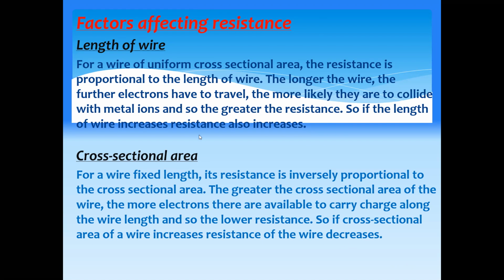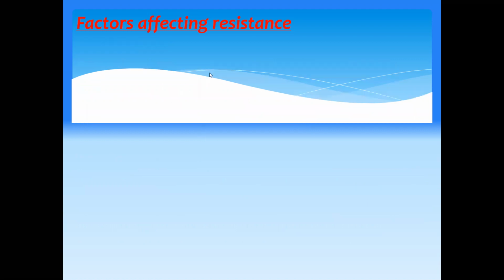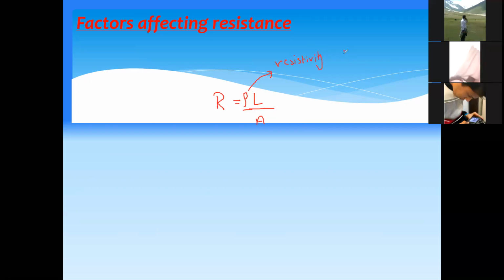So the formula which you can use to relate resistance, length and area: resistance is equal to rho times length divided by area. R equals rho L by A. What is this rho? This rho is called resistivity, and it is a constant for every material.